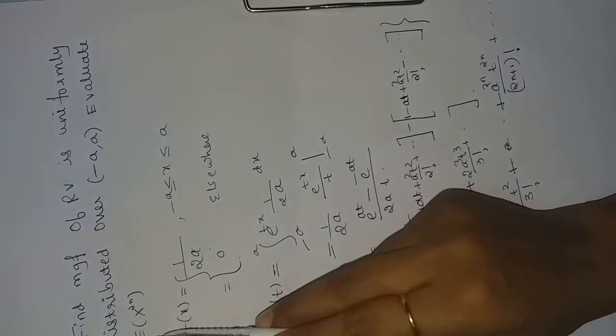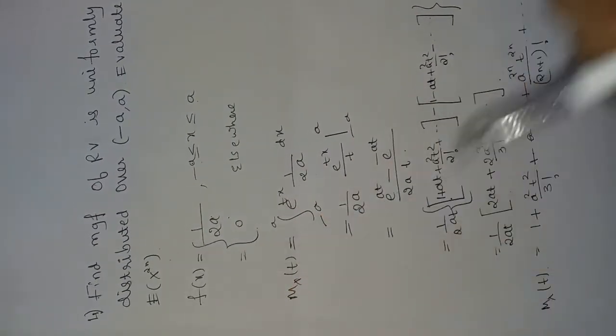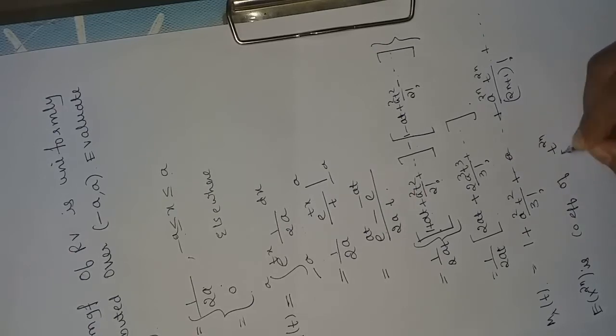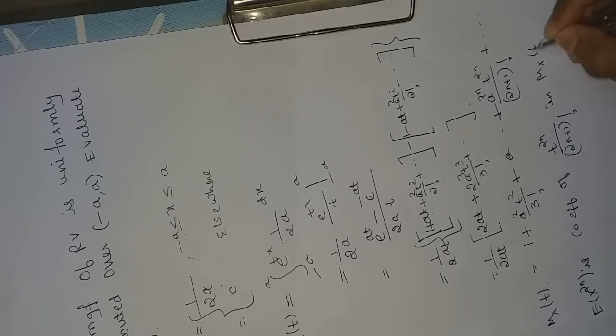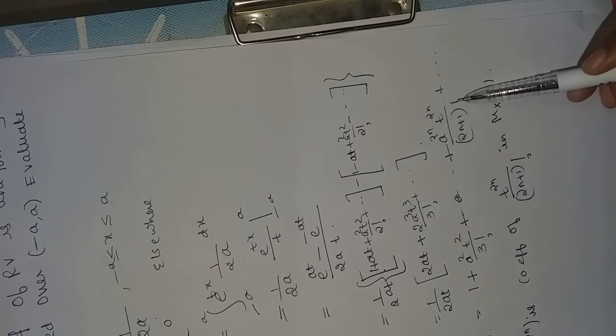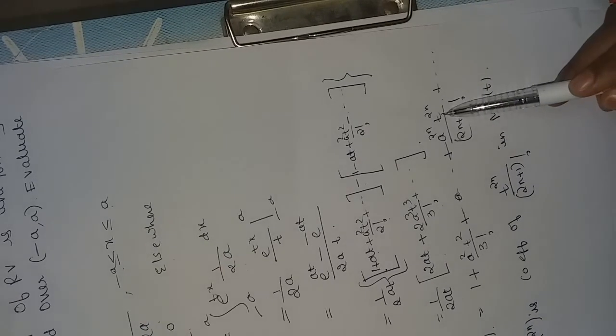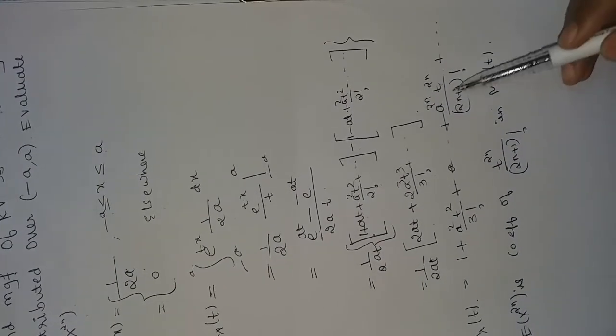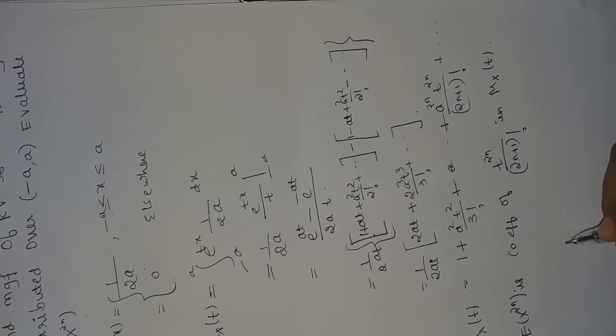Further, we have to find the expectation of x power 2n. So expectation of x power 2n is the coefficient of t power 2n divided by 2n plus 1 factorial in the expansion of mx of t by the property of the moment generating function. So in mx of t, the coefficient of t power 2n upon 2n plus 1 factorial is a power 2n divided by 2n plus 1.